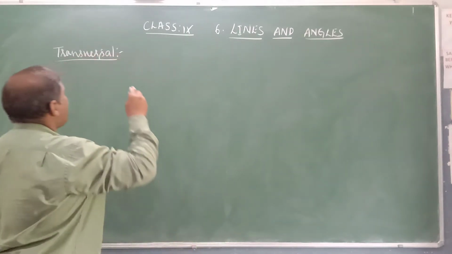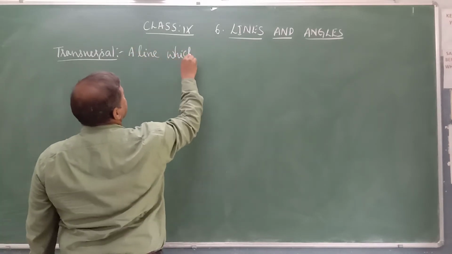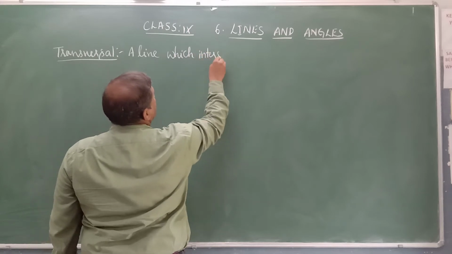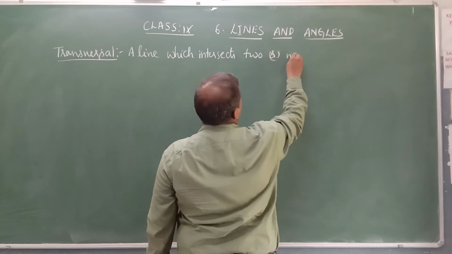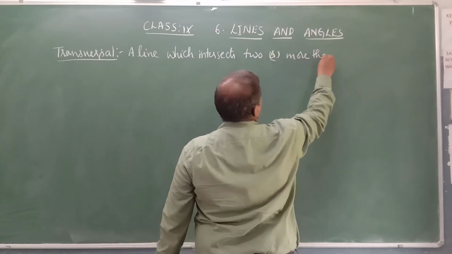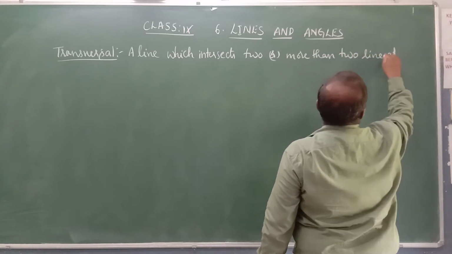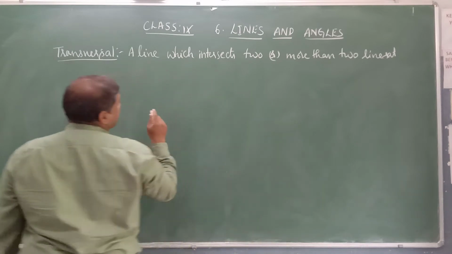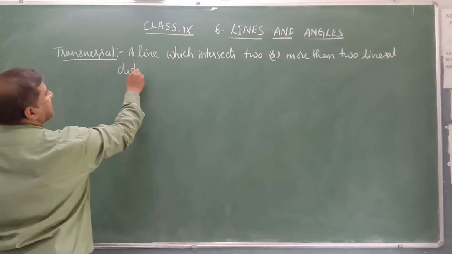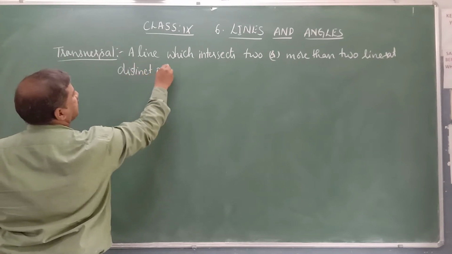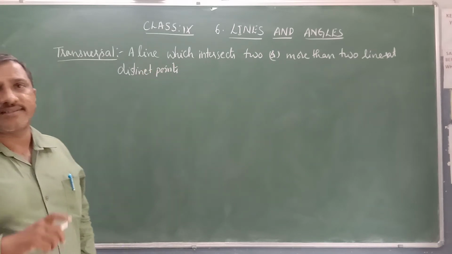A transversal is a line which intersects two or more than two lines at distinct points. Distinct points means different points. Such a line is known as a transversal.